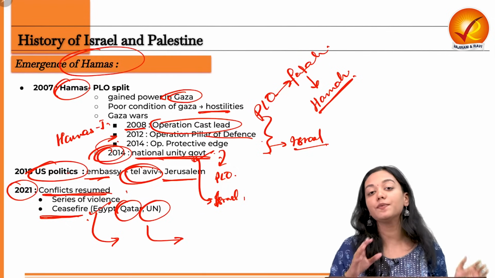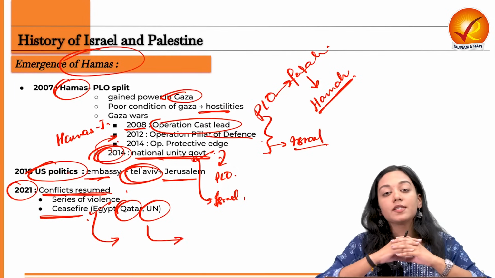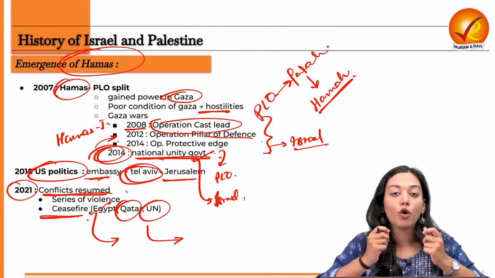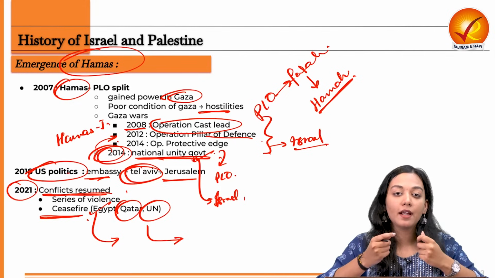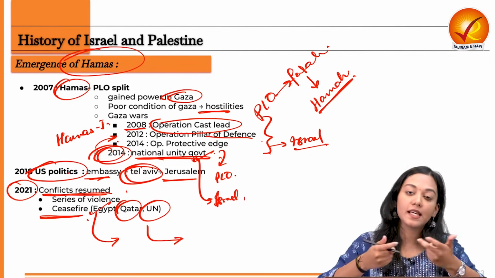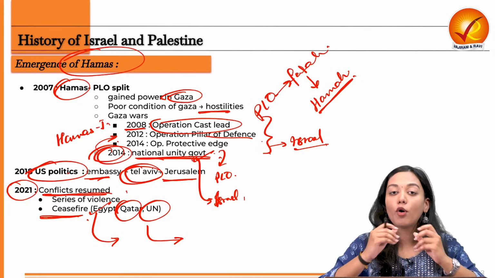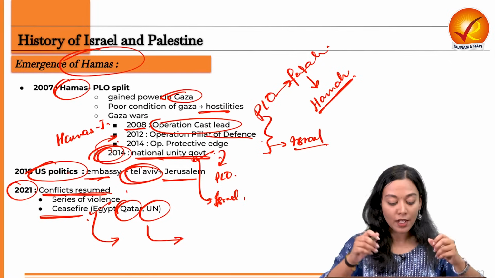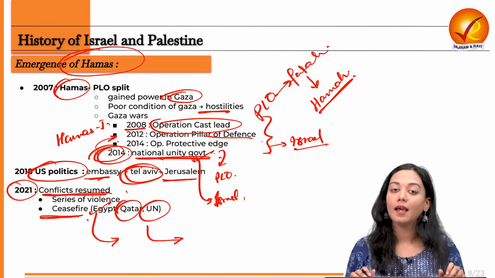But as we know, the Israel-Palestine region is nothing but a ticking time bomb. It could erupt any time. And right now, as things escalate, we are seeing that the bomb has finally been triggered. So this was the history of Israel and Palestine.